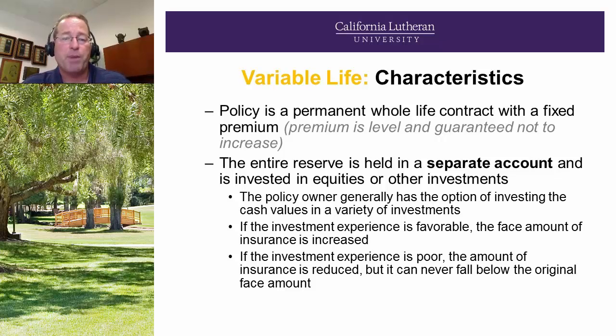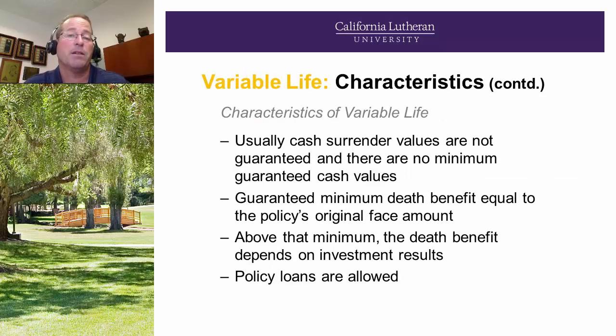Again, more characteristics. The policy is a permanent whole life contract with a fixed premium, and the entire reserve is held in a separate account and is invested in equities or other investments. As stated previously, the policy owner can create the mix that they'd like, or they can accept a predetermined allocation that the insurance company has come up with. Now, if the investment experience is favorable, let's say we're in an appreciating stock market environment, the face amount of the insurance is increased. If the investment experience is poor, the amount of insurance is reduced, but can never fall below the original face amount.